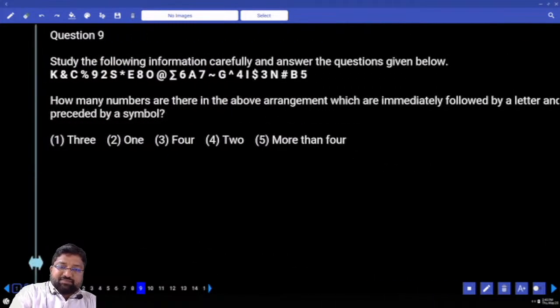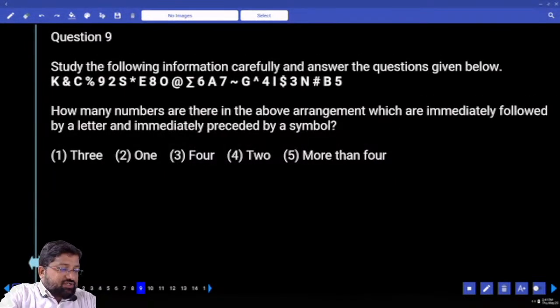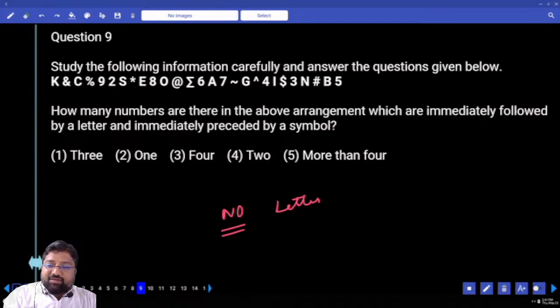Alphanumeric series. Be careful with these questions. This is a series of elements. What did I say? Series of elements. What elements do we have here? Letters, symbols, numbers. How many numbers are there in the above arrangement? It's talking about the numbers which are immediately followed by a letter and immediately preceded by a symbol.